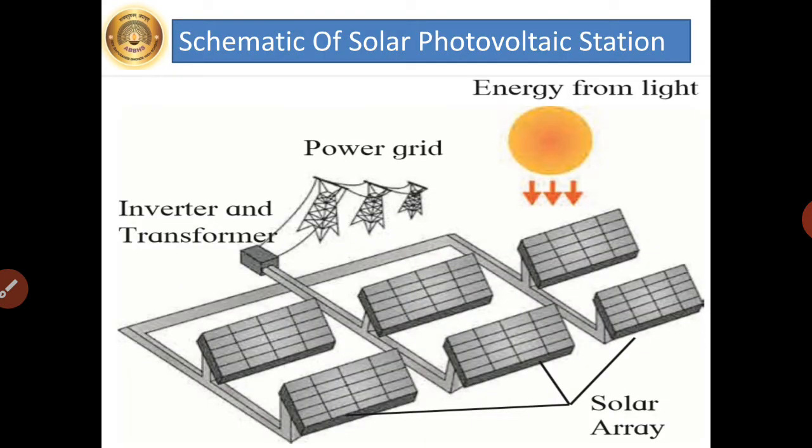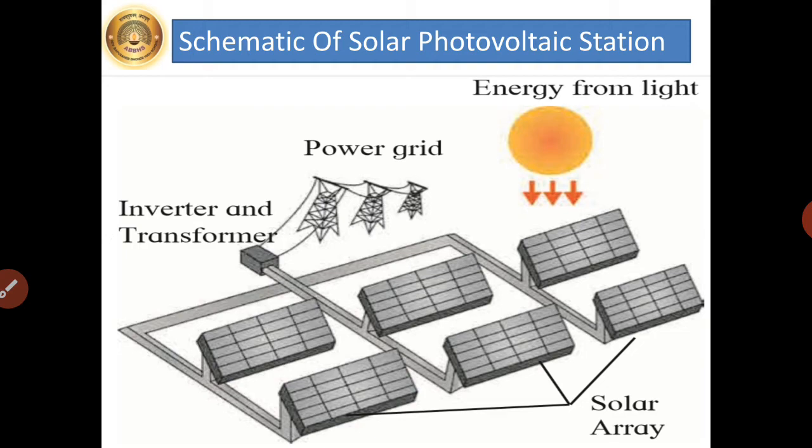Now the next we are going to see schematic of solar photovoltaic station. It is also given on page number 58, figure 5.28. We have seen that many solar panels can be connected together to generate whatever energy we need.